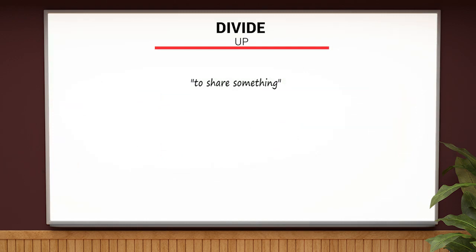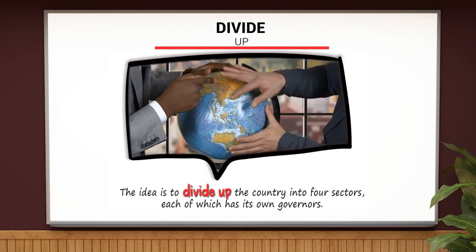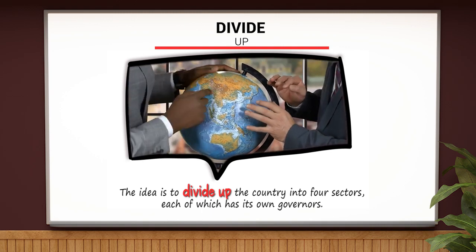The second meaning of divide up is to split something. So if you divide something up, you separate it into smaller or more useful groups. Let's use it in a sentence. The idea is to divide up the country into 4 sectors, each of which has its own governors.